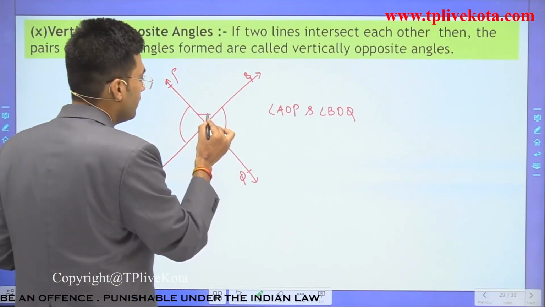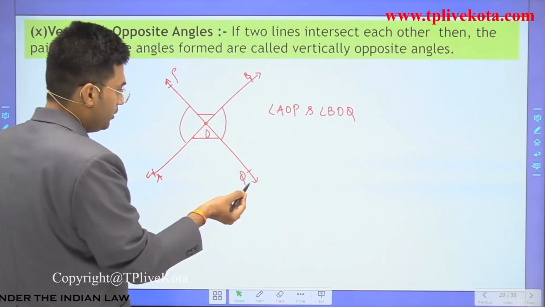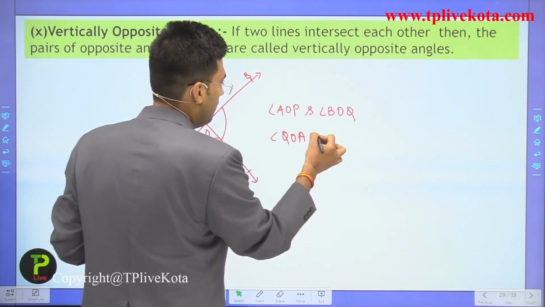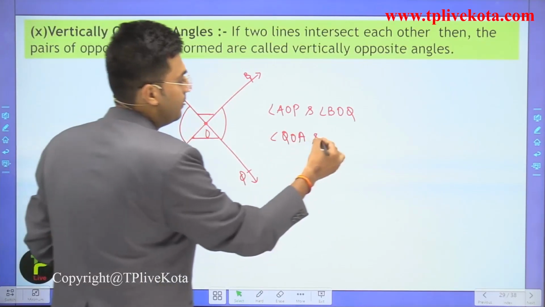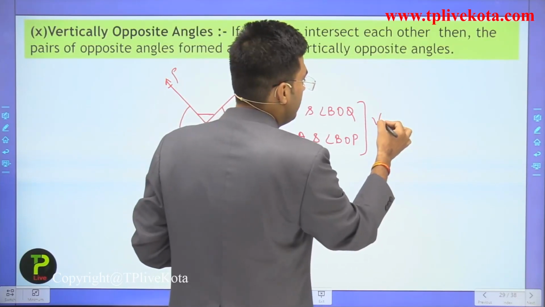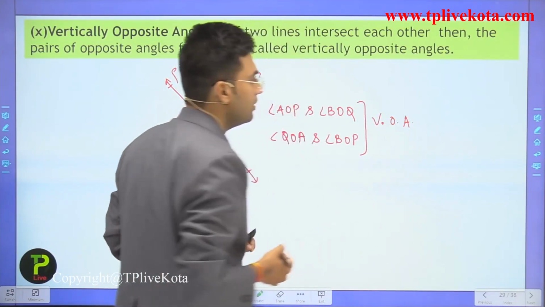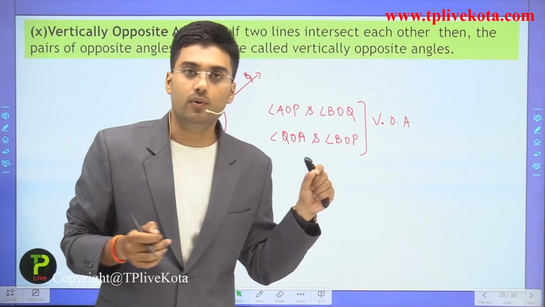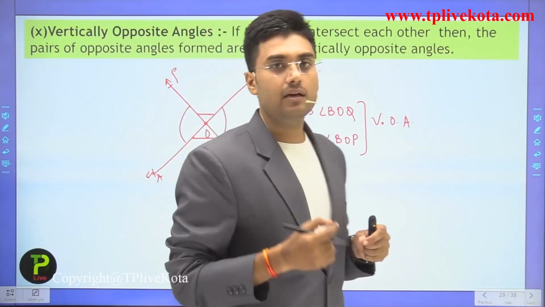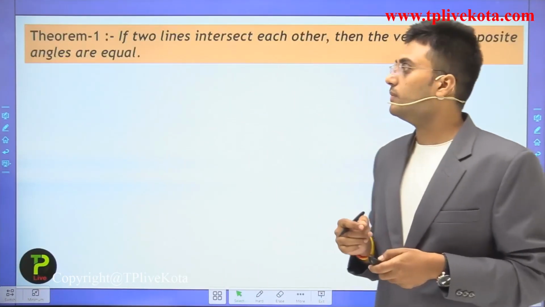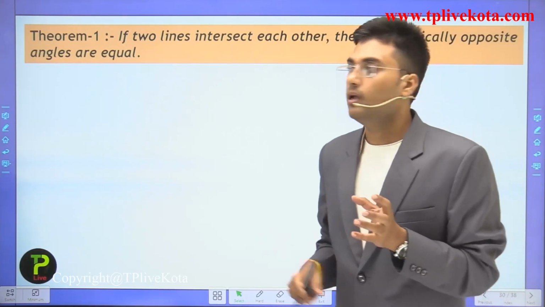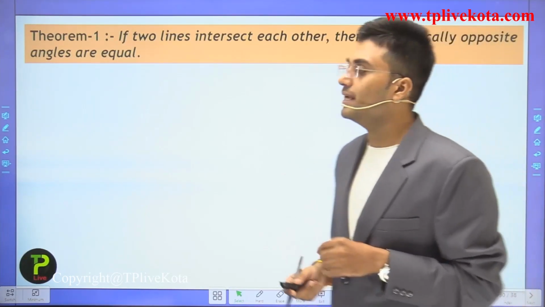And this angle QOA and angle BOP are also vertically opposite angles. We can write vertically opposite angles as VOA in short form. Clear? Now let's discuss a very interesting thing about vertically opposite angles. There is a theorem that if two lines intersect each other, then the vertically opposite angles are equal.